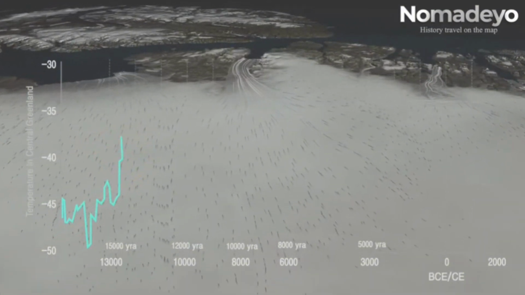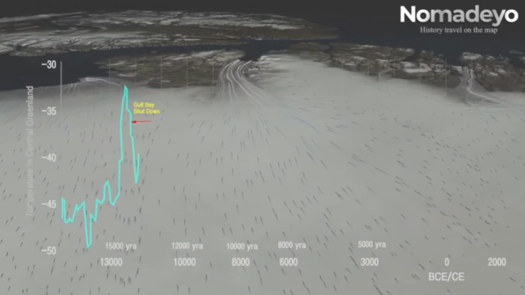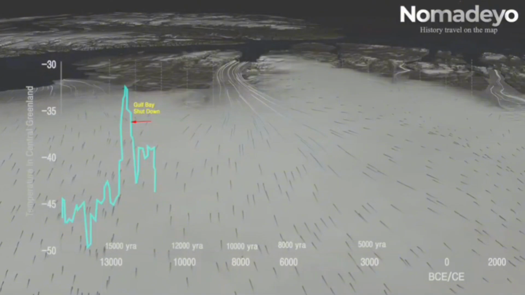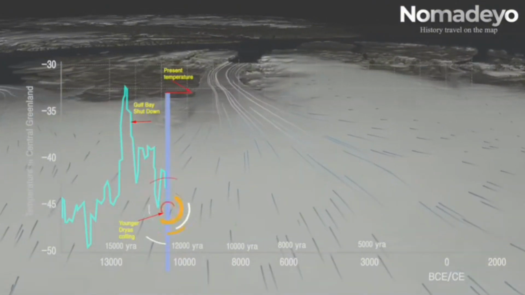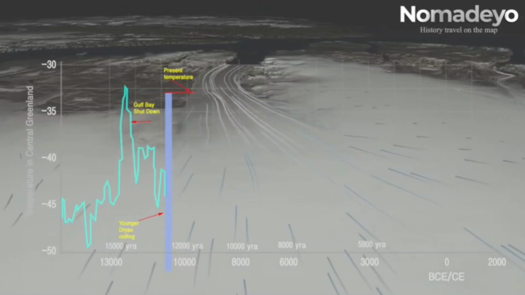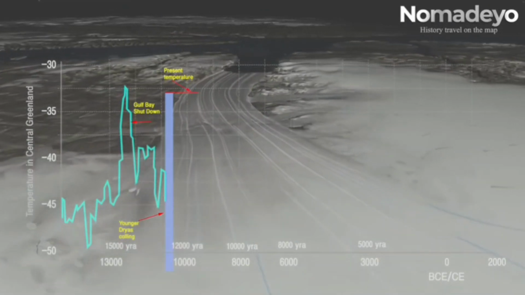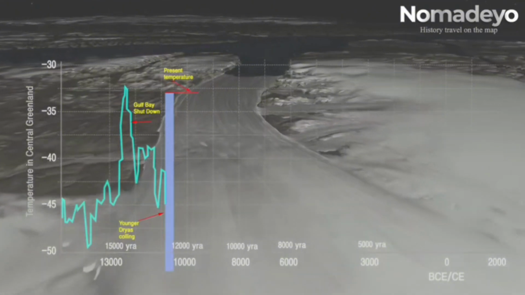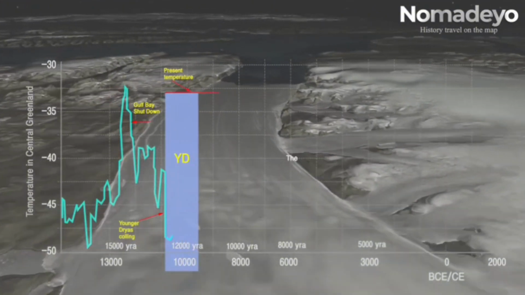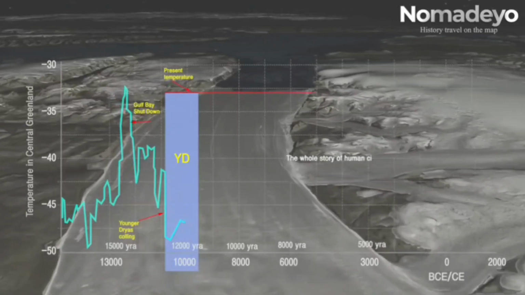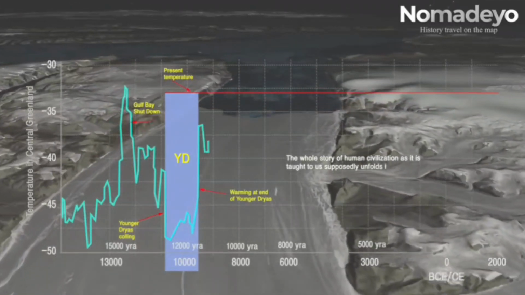15,000 years ago, the Earth's temperature rose rapidly, reaching its present temperature around 14,500. Then the temperature suddenly drops and it becomes cold, 12,000 years ago, that is, around 10,000 BC. After that, the cold lasts for 1,000 years. This period is called the Younger Dryas period. Melted water from the North American ice sheet flows into the Atlantic Ocean. And scientists have found that it stopped the thermohaline cycle and cooled the Earth.